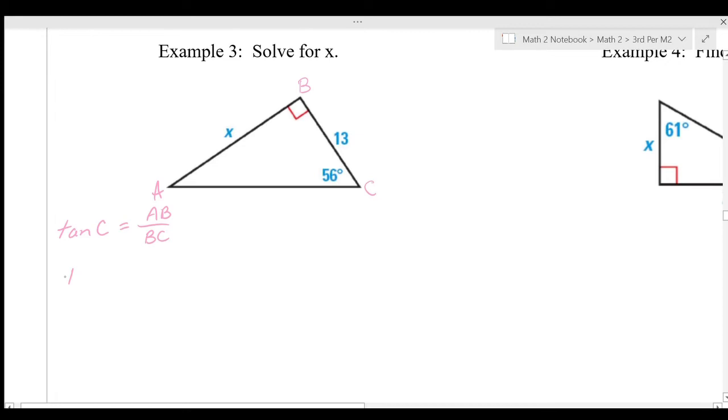So tangent of C, I know that C is 56. So I'm going to have the tangent of 56 equals x over 13. That's what AB and BC were. And then there's a couple different ways that you can input this into your calculators to solve it, but I'll explain it as though I'm inputting it into an iPhone calculator, since I'm going to assume that's what most of you have.